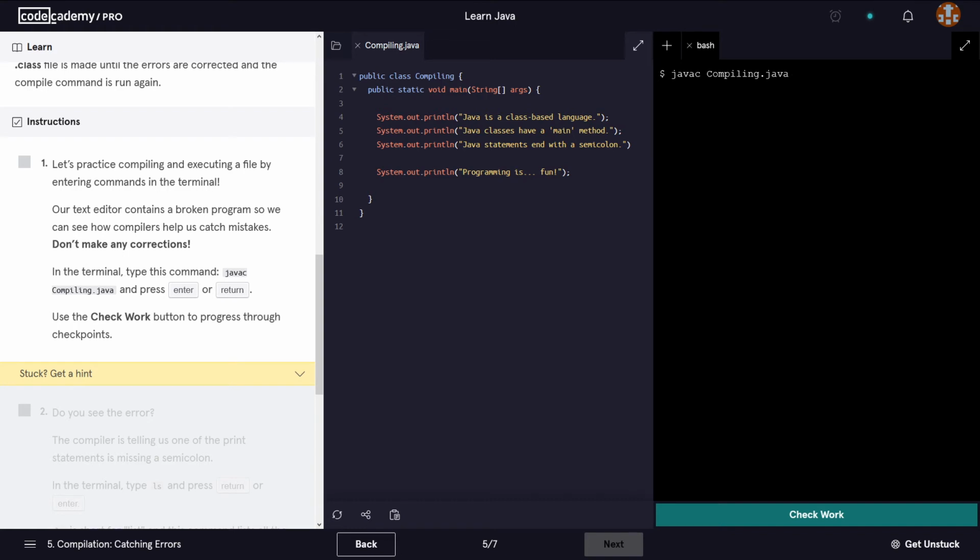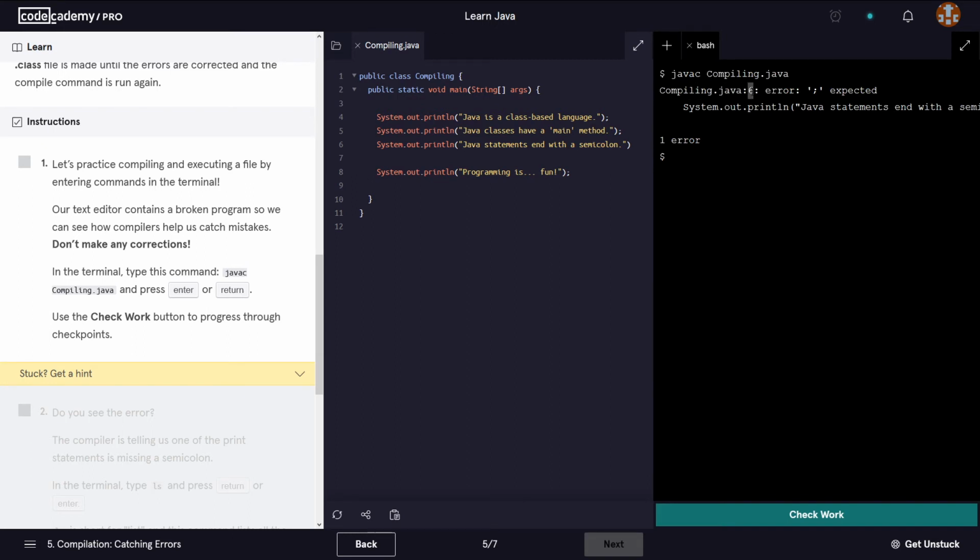We press enter. So it tells us there's some sort of an error and that a semicolon is expected, and that is on line 6. How do I know it's on line 6? Well, because it says compiling.java and it gives us a number here.